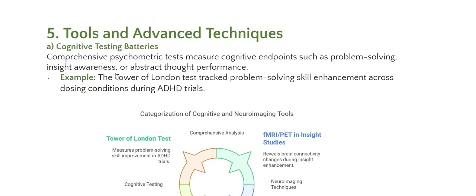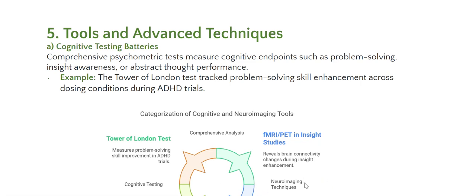Tools and advanced techniques. Cognitive testing batteries: comprehensive psychometric tests measure cognitive endpoints such as problem solving, insight awareness, or abstract thought performance. For example, the Tower of London test tracked problem solving skill enhancements across dosing conditions during ADHD trials. And here's a diagram summarizing the categorization of cognitive and neuroimaging tools. We have the Tower of London test, EEG monitoring and mindfulness, fMRI slash PET, and insight studies.